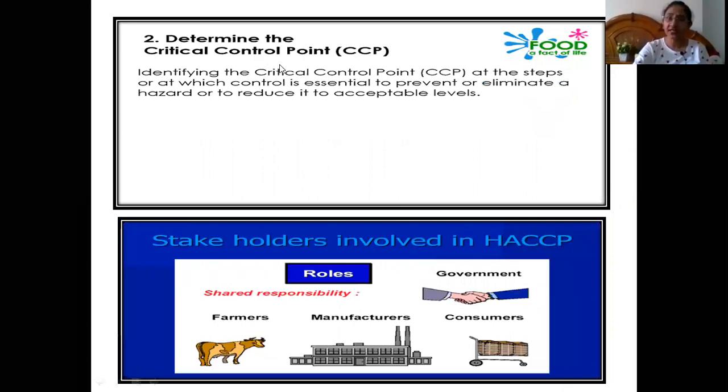Second point is determining the critical control points. CCP has to be determined. These are the steps or stages at which control measures can be applied, where the control is essential to prevent or eliminate a hazard or to reduce it to an acceptable level. So we have to identify which step is the critical control point where corrective actions can be employed, so that we can either reduce the risk to an acceptable level or completely eliminate the hazard.